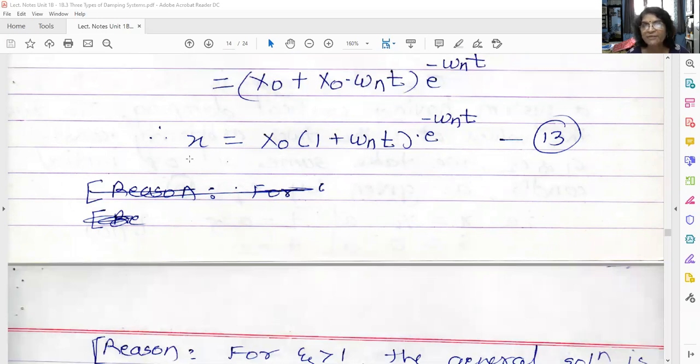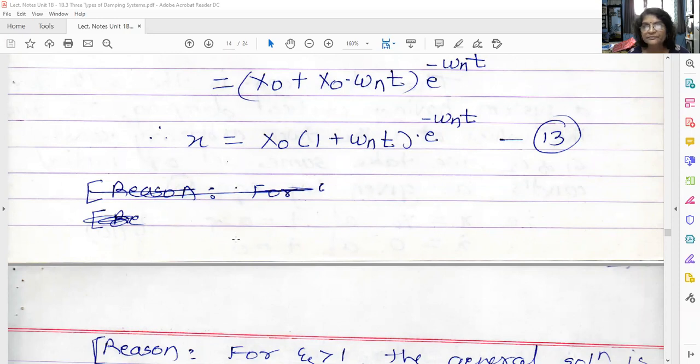So the left hand side will be the ratio of two amplitudes, or two displacements you can say. So X upon X0 is equal to what? 1 plus omega n t, bracket complete, into e raised to minus omega n t. So again, you have to plot the graph of displacement versus time. On the y axis it will be X upon X0, that is a dimensionless term, and on the x axis there will be omega n t, that is an angle.